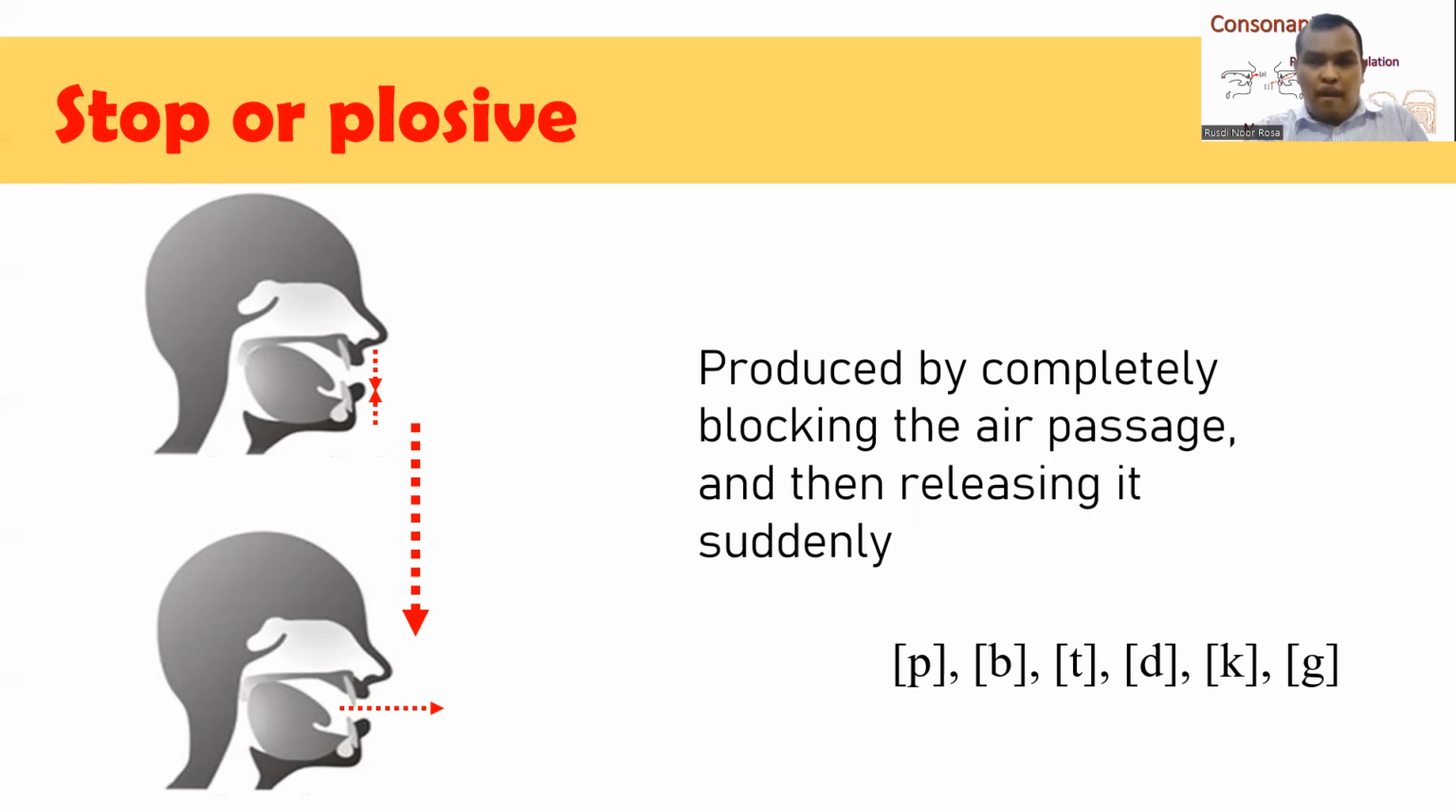Before I produce p, I have to block the air completely, the air that goes through my mouth. Okay, I have to block it, and then I release it suddenly, not gradually, but suddenly. B, t, d, k, g. These sounds belong to stop or plosive consonants.